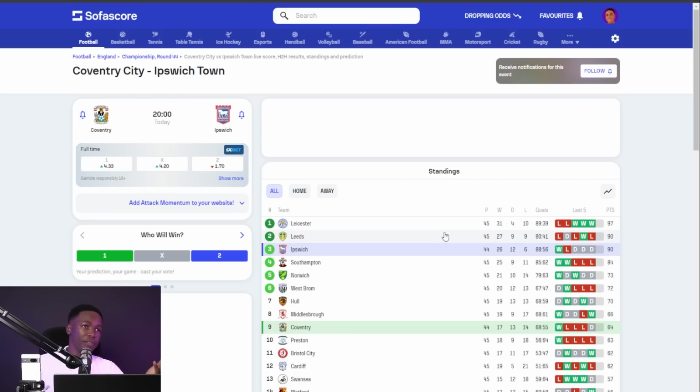Now, Coventry vs Ipswich is a league game. We already know that. And given that, we now expect to have a look at the standings of these two teams. Maybe make a quick analysis of what to expect in this match, how these two teams are taking this game. Okay? So look at these. These are the standings. Ipswich are third with 90 points. Coventry are ninth with 64 points.